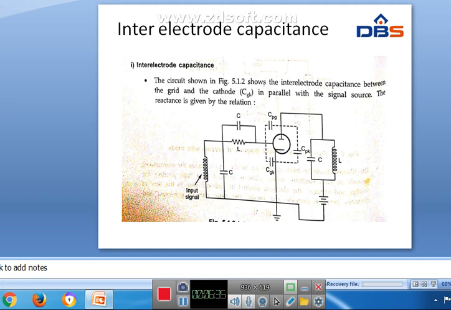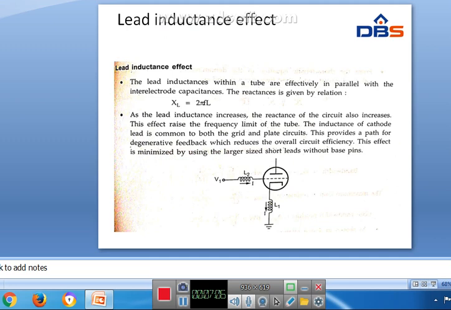The reactance is Xc equal to 1 by 2 pi Fc. If the inter-electrode capacitance decreases, the reactance increases. So the inter-electrode capacitance is minimized by using smaller electrodes or by increasing the distance between the electrodes. Next one is the lead inductance effect.